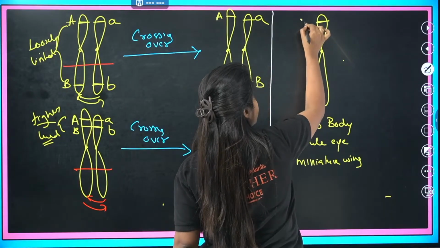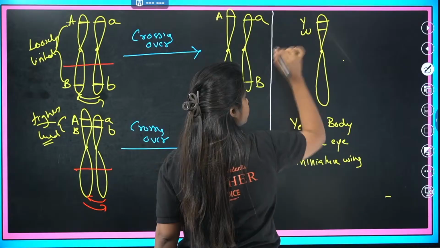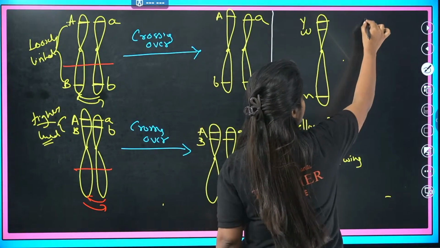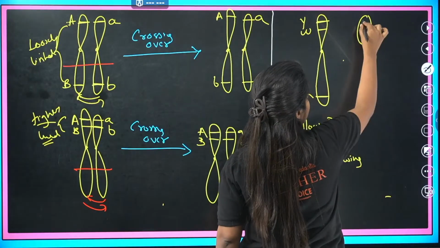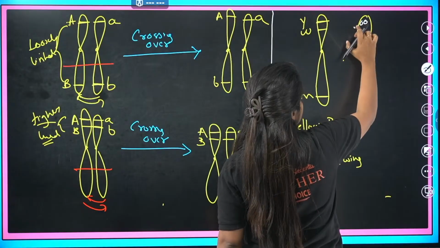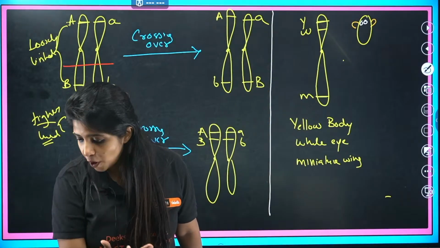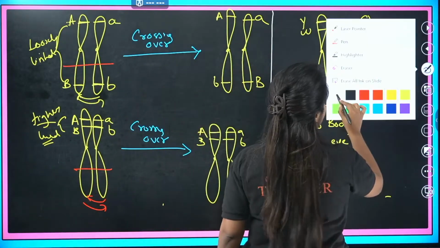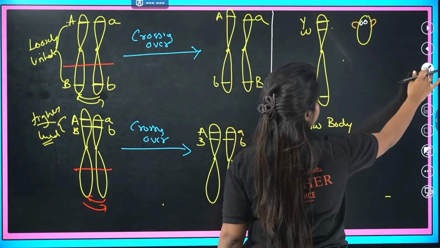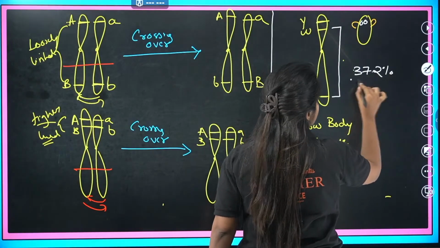So listen, there is a gene over here, yellow body. I'll give a question later on. And there is a gene over here that is white eye, and there is a gene over here for miniature wing. So always remember: yellow body, then white eye, and then this particular gene, miniature wing, is going to give small wings. Now, he found one very important thing. He found that the white eye and the miniature wing genes showed 37.2% recombination.